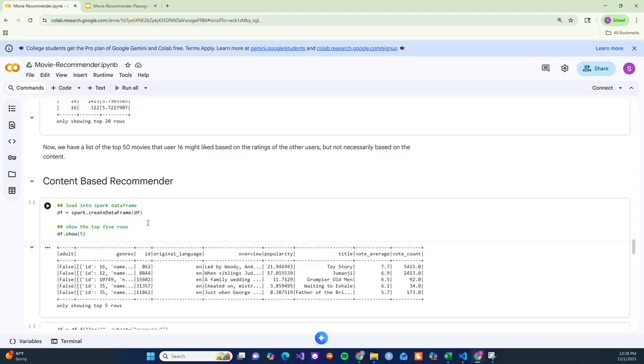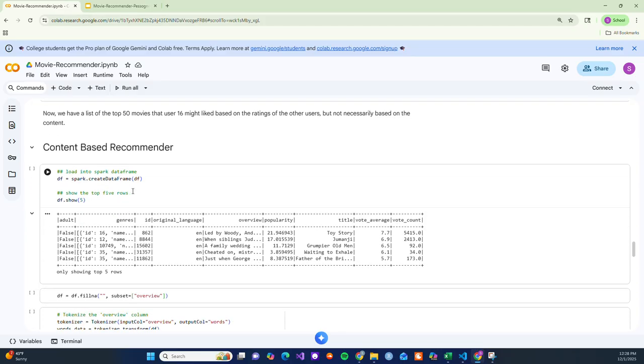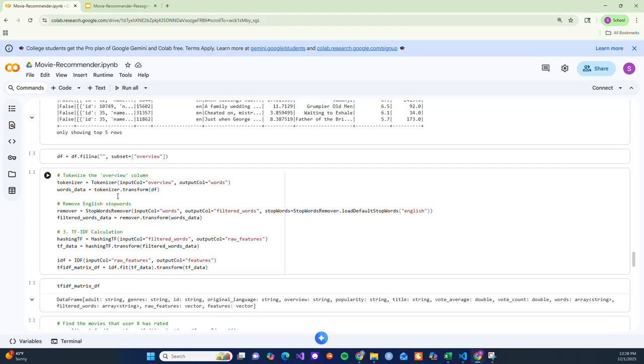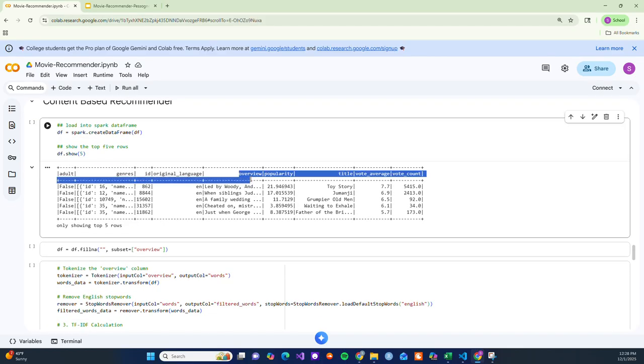Now we are going to use our DF data frame that, as a reminder, is the metadata. We have this column here, overview, which has a brief synopsis about each movie.